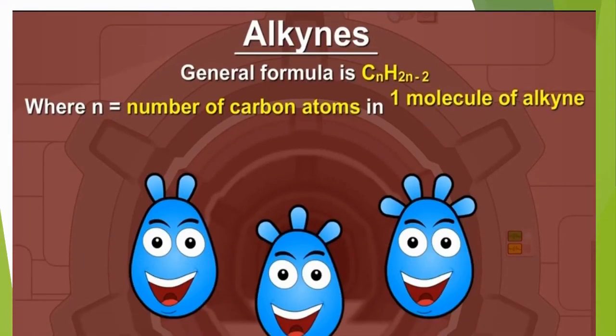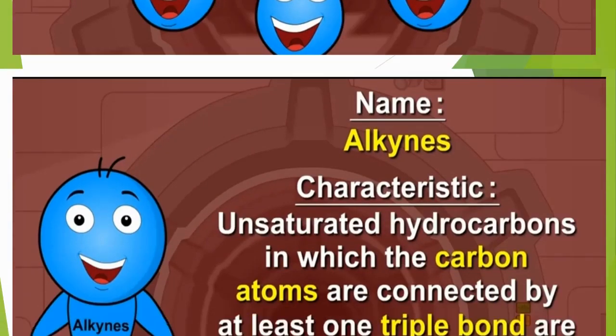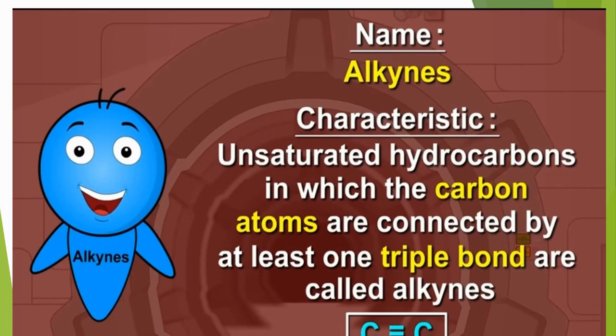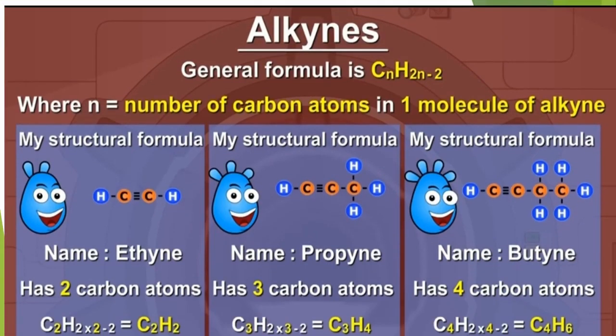Next are alkynes. General formula is CnH2n minus 2, where n is the number of carbon atoms in one molecule of alkyne. Alkynes characteristics: unsaturated hydrocarbons in which the carbon atoms are connected by at least one triple bond are called alkynes. There is triple bonding between any two carbon atoms. So general formula of alkynes is CnH2n minus 2.